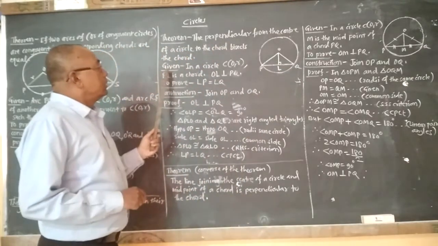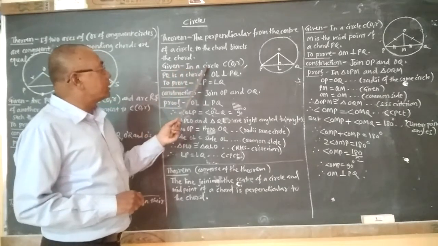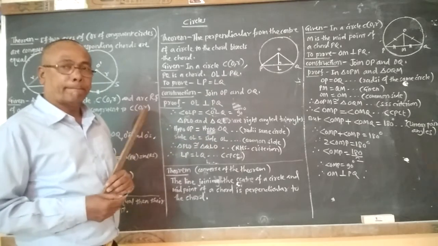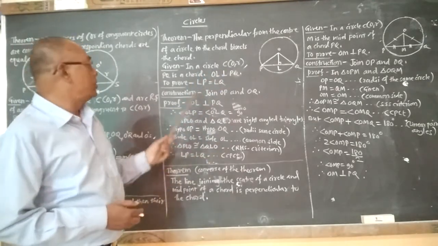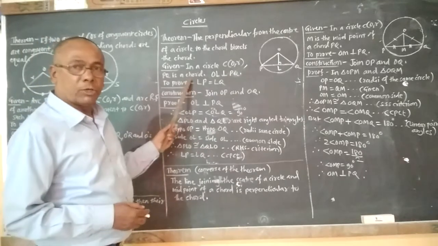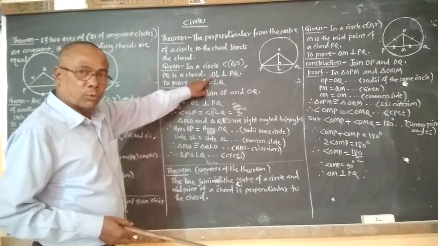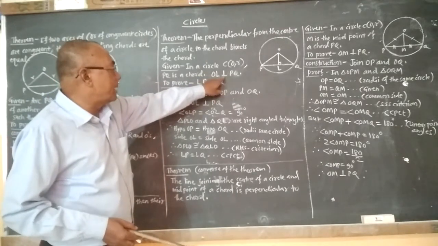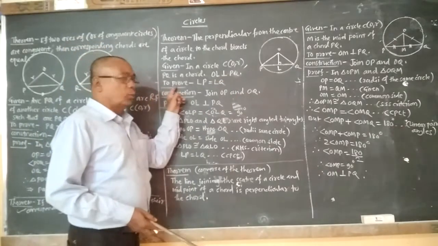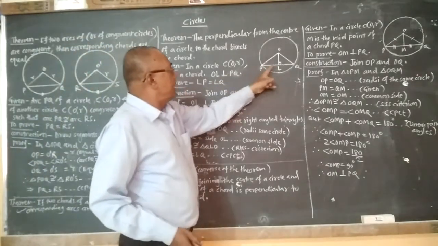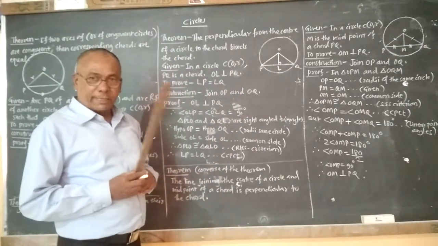Now we can write given: in a circle C(O, R), PQ is a chord, and the line segment passing through the center O, that is OL, is perpendicular to the chord PQ. Then we have to prove that LP is equal to LQ, means the chord is bisected.